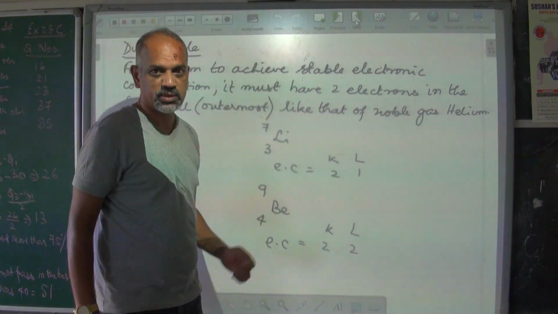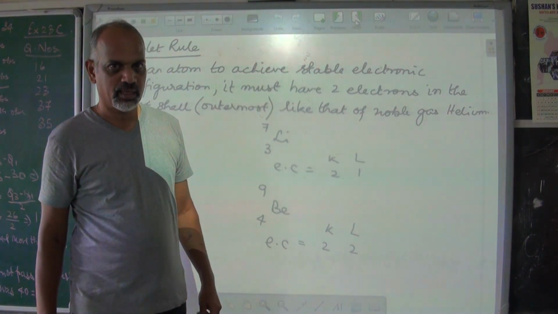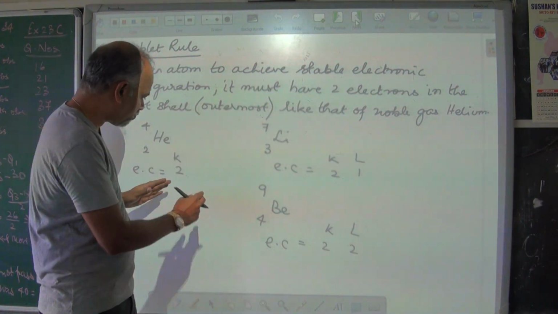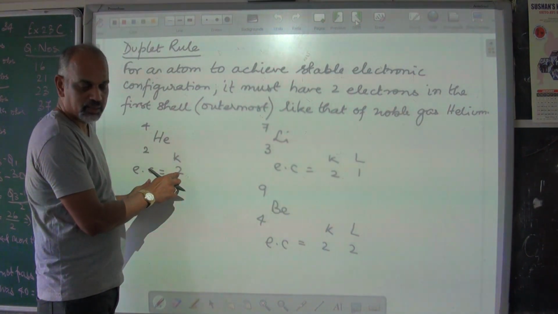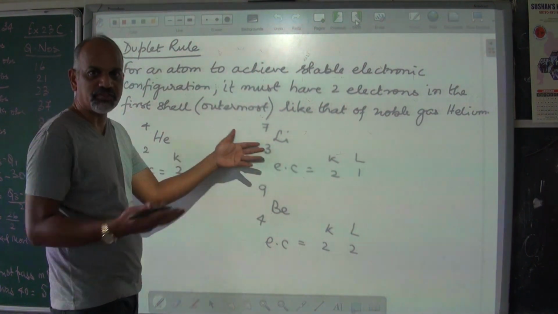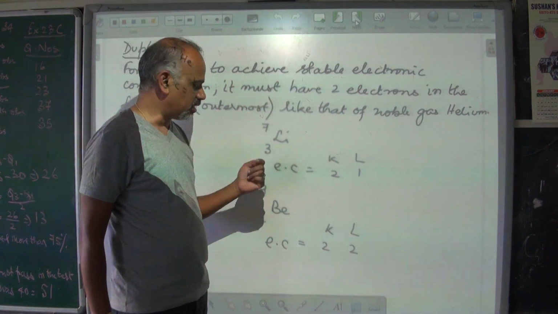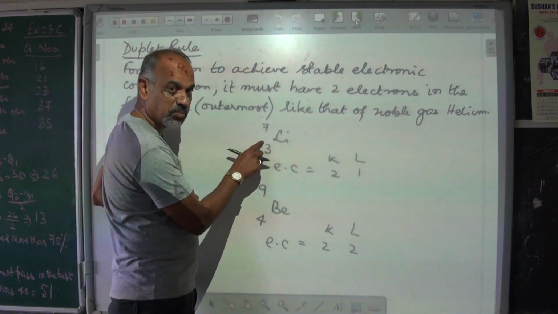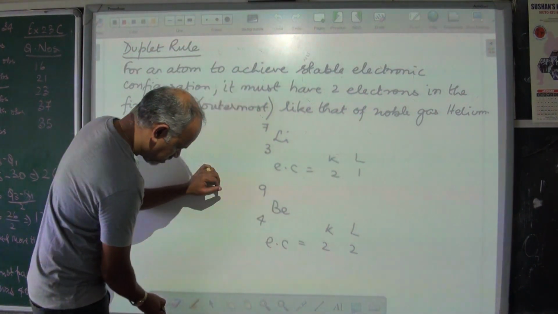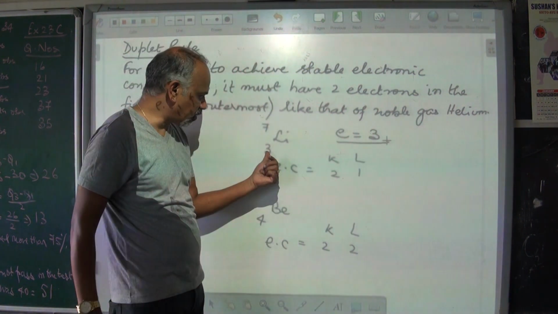Now there are few atoms which may have more than one shell, but they need to achieve a stable electronic configuration. Means they should be fully filled like this. That is attaining stable electronic configuration. How do they achieve that? I have given you one more example here. Look at this. This is lithium, Li. Lithium having mass number 7, atomic number is 3. Atomic number is 3 means it has 3 electrons. There are 3 electrons here.